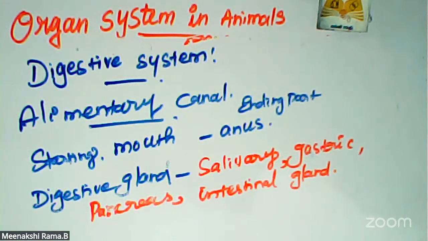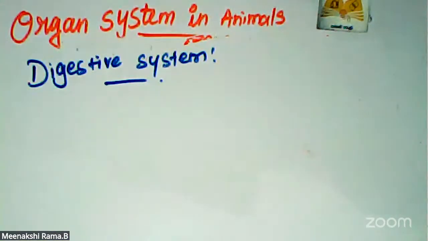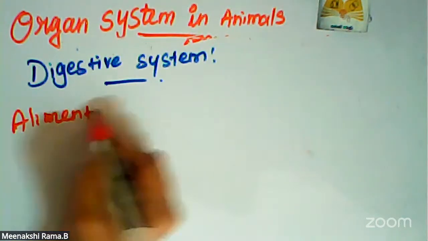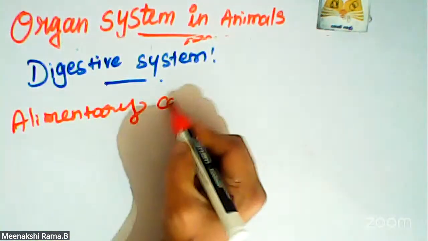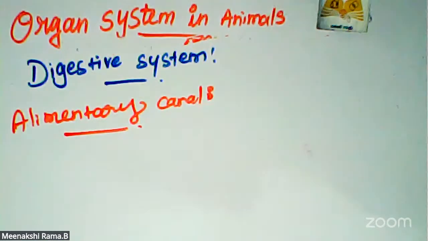Okay. First, what is the structure of the alimentary canal? The alimentary canal includes the mouth, teeth, and salivary glands. These are all parts of the alimentary canal. The alimentary canal is a muscular coiled tubular structure.